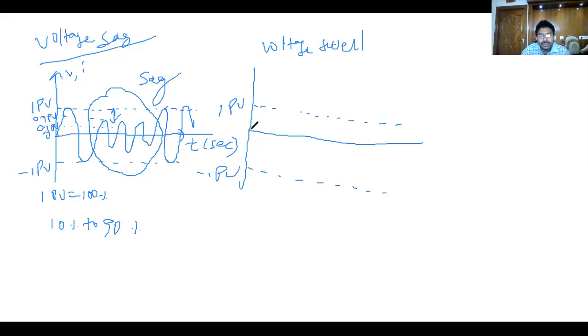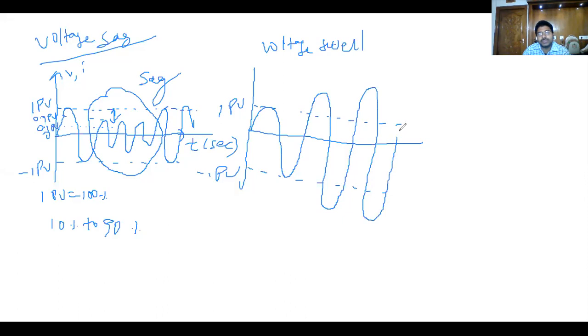Now you can see this swell is more than the voltage levels, more than the normal voltage levels.